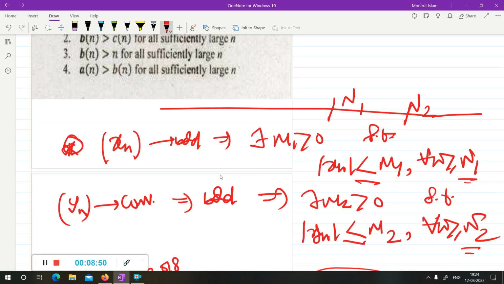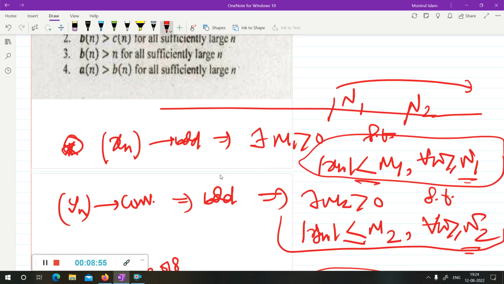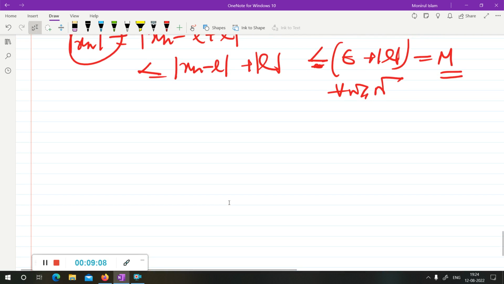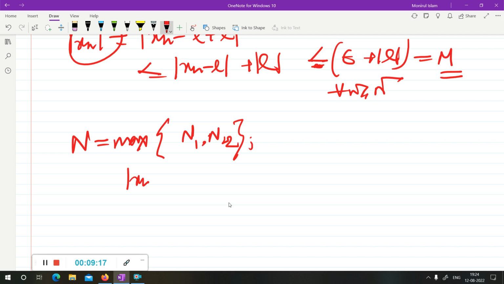So this result will hold for all n greater than n1, after this natural number, and this result holds for n greater than n2, after that natural number. So if you take the maximum of these two, then both results hold. So take n equal to the maximum of n1 and n2. For this n, both hold: |x_n| less than m1 and |y_n| less than m2.